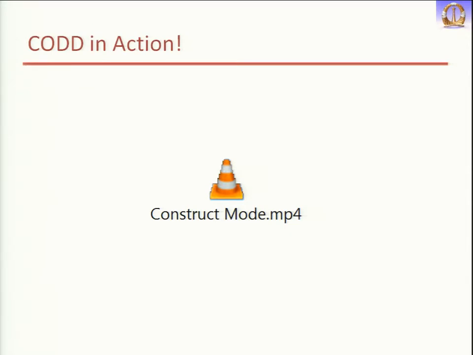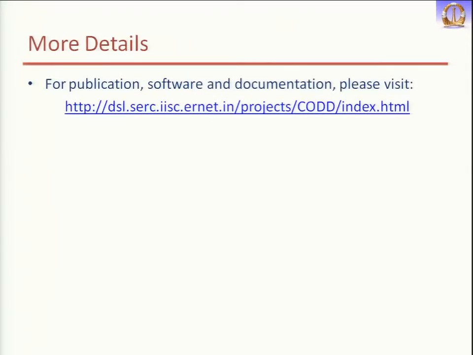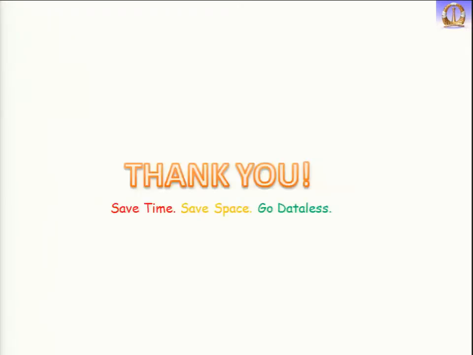If you want to know more about this, you can go to this site. You will find the paper also, a research paper on this software, so you can read about it. There are technical reports also, and you will find the software also. Okay then, thank you. Any questions?